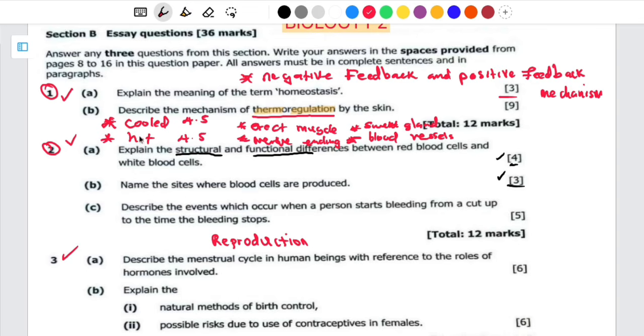What happens when there is a cold state? One thing that you need to understand here is that the center involved in maintaining homeostasis is the hypothalamus. I forgot to put this one here. This is an important point, because the hypothalamus is the one that activates different mechanisms, that is the negative feedback as well as the positive feedback, depending on how the body wants to maintain the internal environment. So when it is cold, what is going to happen to the skin? Number one, the skin is going to constrict. What it means to constrict is that it is going to come together, like compressing itself, but it's not really compressing.